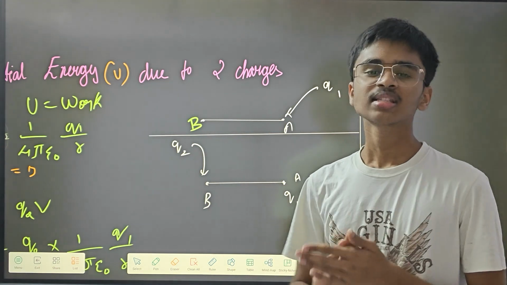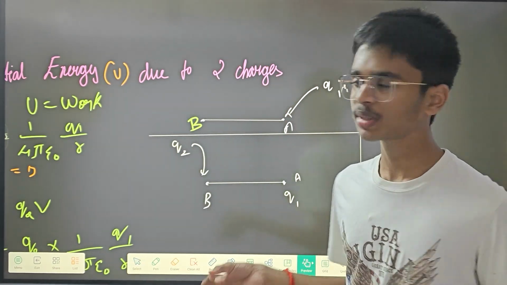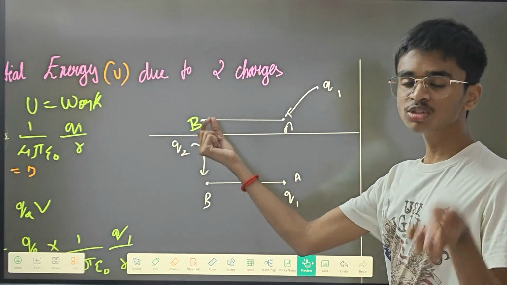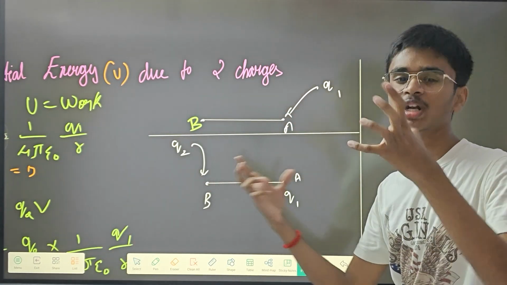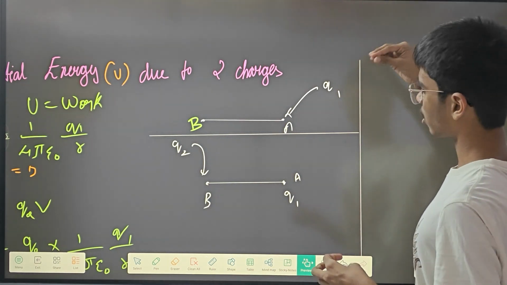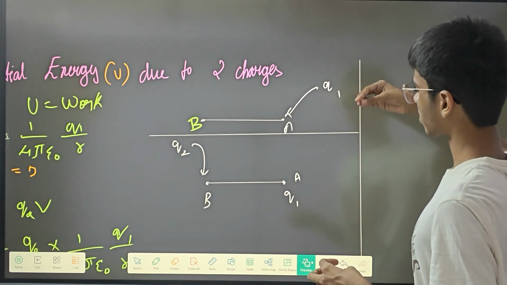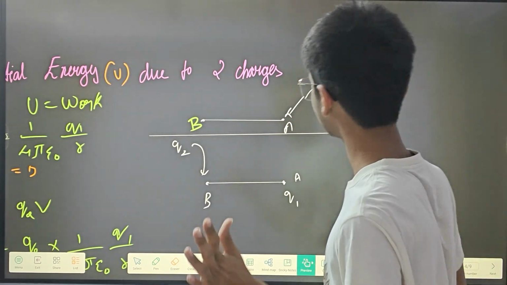In this first case, there is completely no repulsion. Why is there no repulsion in the first case? Because point B is a neutral point. It has neither positive nor negative charge. So to bring this Q1 charge from infinity to this point, it will not take any work done.